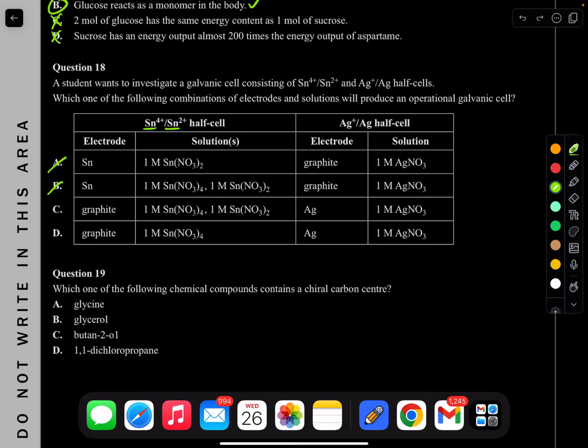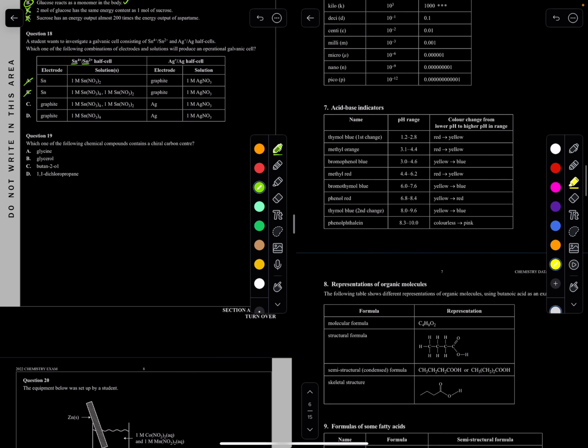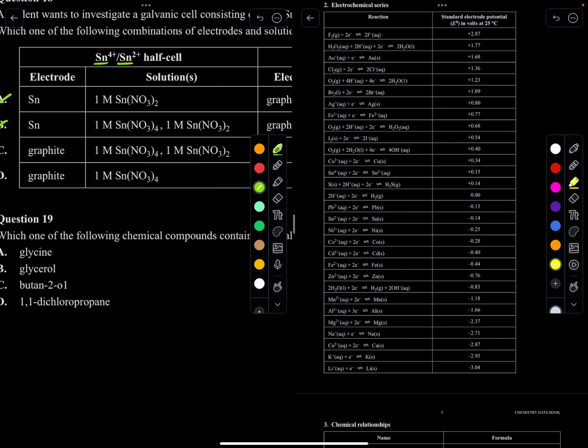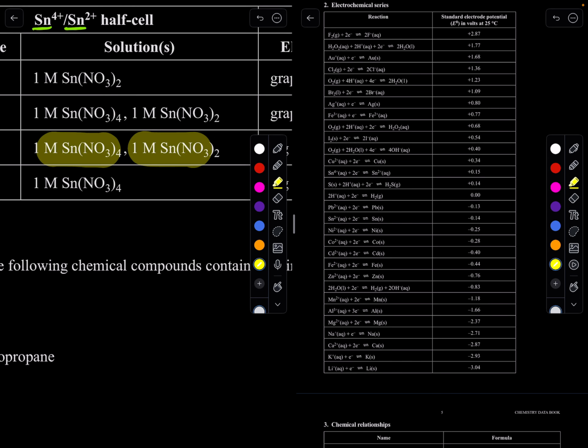Let's just double check using my electrochemical series. So the first one has this and that, which is the Sn4+ ions. Where is that? Here. And Sn2+ ions. So this one and this one.